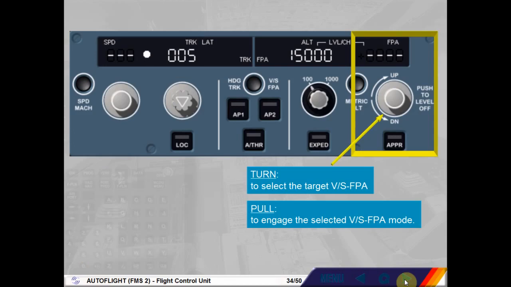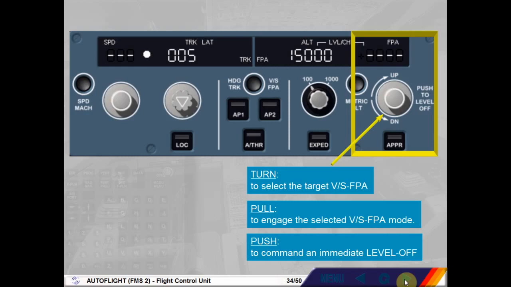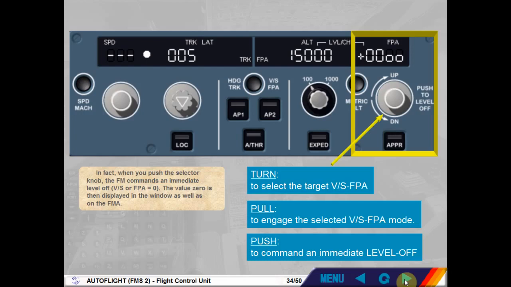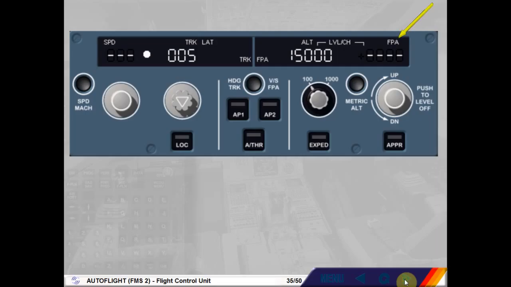In fact, when you push the selector knob, the FM commands an immediate level off. Vertical speed or flight path angle equals 0. The value 0 is then displayed in the window as well as on the FMA. To set a value, let's first turn the vertical speed flight path angle selector knob.